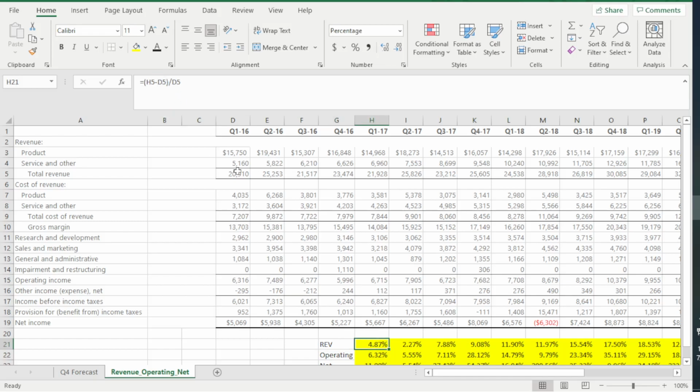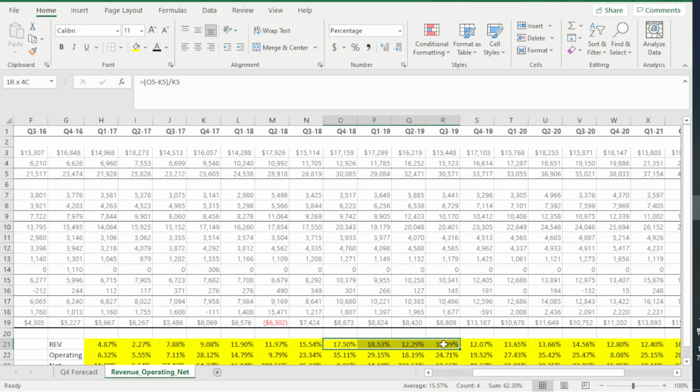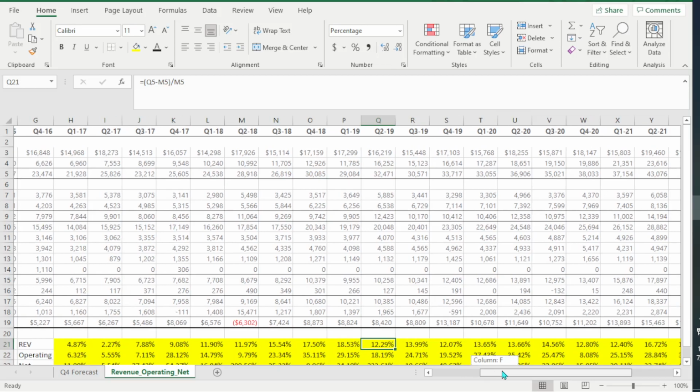It's H5 minus D5. So if we're looking at H5 right here, that's total revenue. H5 right there minus D5. So I'm subtracting the prior year right here. That's D5 right there. And then I'm dividing by this year as well. So this is the base year. So I'm constantly doing that. Now I drag that formula across all of these guys, and I can look at their revenue growth year over year as these years go on. So here we're generally seeing like 17, 18. Here we had like a bad quarter.